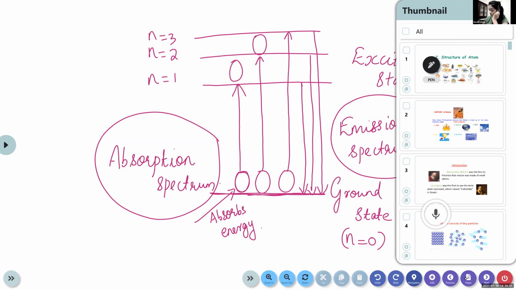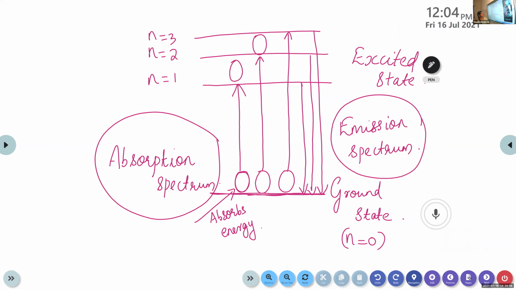That's enough. Ma'am, can you say what is emission spectrum again? Atoms or molecules at the excited state. Ma'am, should we draw this? Yeah, you can draw this. First you draw this diagram, then I will explain it. And here it is release energy, okay? In the case of emission spectrum, it releases energy.